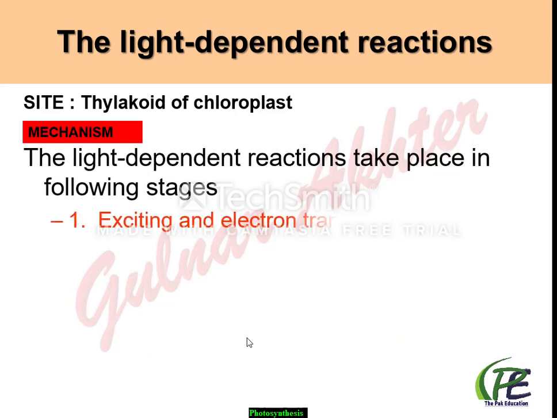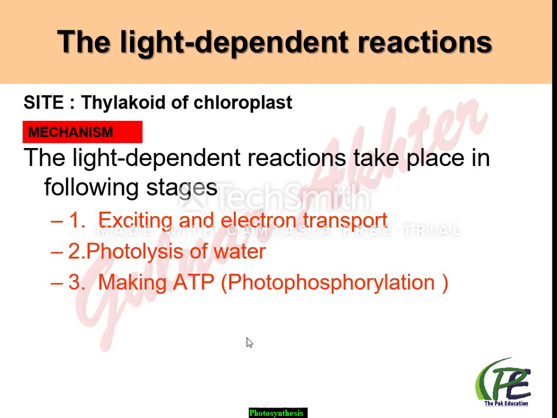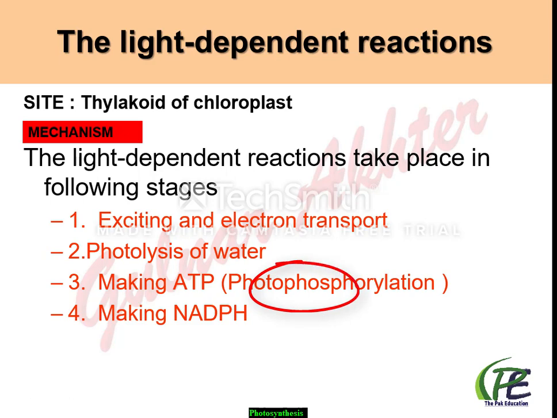There are five major functions which take place in the light reaction. Number one is electron transportation, might be in a cyclic manner or non-cyclic manner. We can see the electron movement through the electron carrier molecules. Number two, photolysis of water or the breakdown of water. Number three is ATP formation, which here is called photophosphorylation.